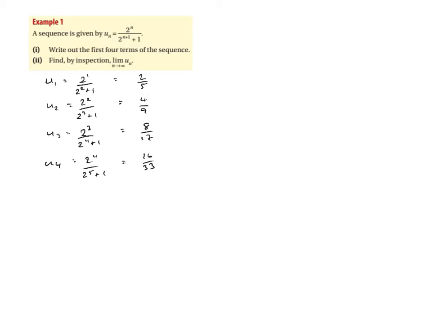Okay, so where is this heading? It says find by inspection the limit of this particular sequence as n heads off to infinity. In order to do this, it's actually easier to write these as decimals, sorry, not fractions. So let's have a look. 2/5 is 0.4.